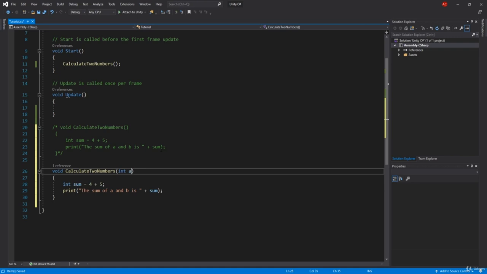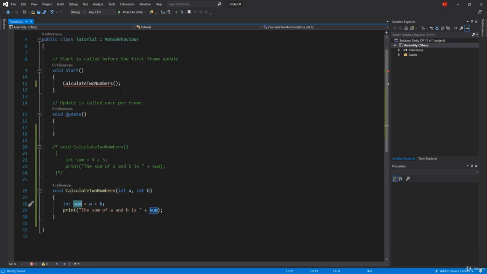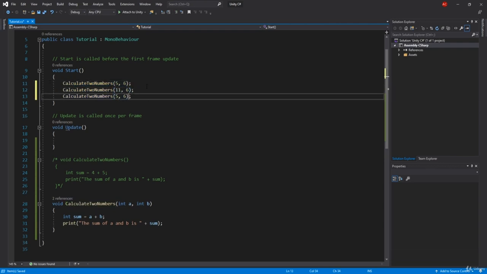So we can have int A and int B. And then we can say the integer sum equals A plus B, and here we can change the numbers. Here we're creating integer A and integer B, and we're saying this A plus this B equals this sum, and here we can add our A and B. So for example, I can add 5 and 6. Now I can copy this and do some other numbers. For example, 11 plus 6, or 3 plus 4, I don't know.